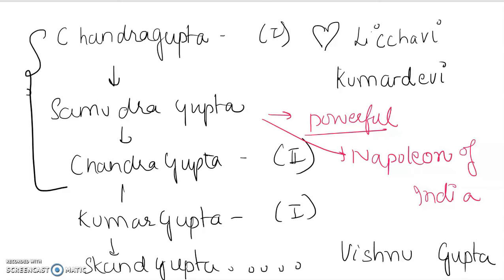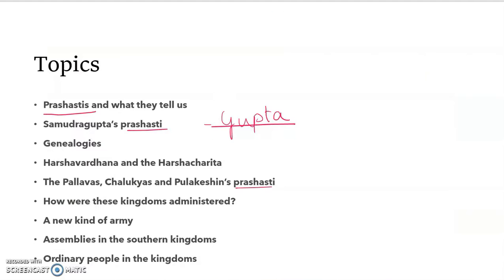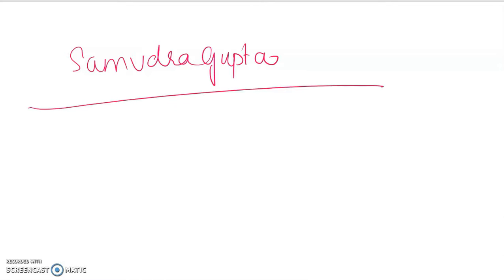Okay. So since I've explained a bit about the Guptas, I'll tell you now about this pillar. This brings us to the first topic, and the first topic is Prashastis. Now, what do you understand by Prashastis? I told you, in praise of. So our famous Samudragupta, who's from the Gupta Empire, has been named on the Allahabad pillar of Ashokan time. It's an Ashokan pillar at Allahabad.